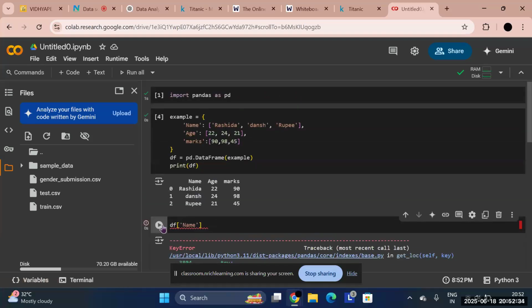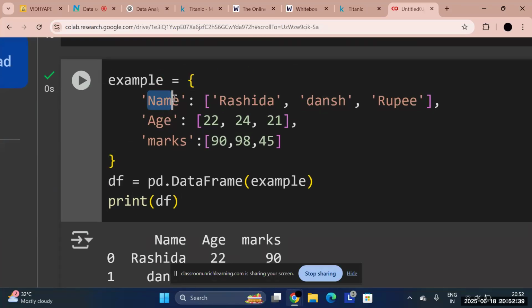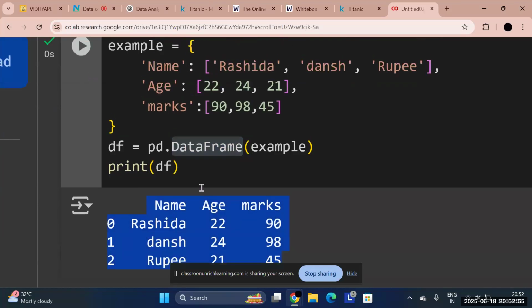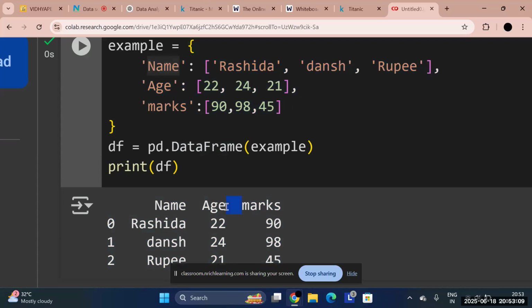Acha. Now let's see what happened. Here I gave it in the form of a key, right? But did I say to make it into a column? I just told the computer to make it a data frame, right? But have I stored this data frame in my computer? It just converted it. The computer just gave me the conversion. But did I save this in the format of a table till now? No, right. I just converted this form into this tabular form. But did I save it anywhere? So I cannot use this function.